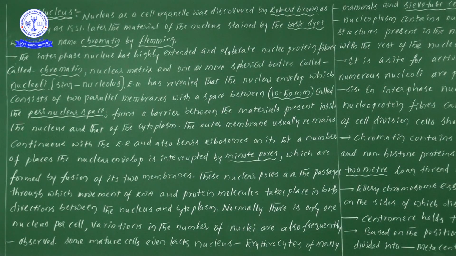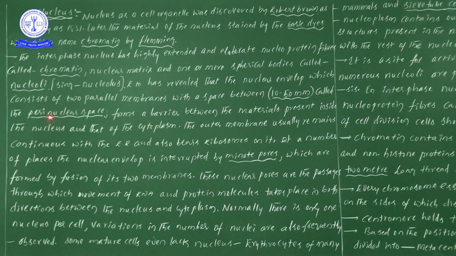Perinuclear space: suppose you take one particular nucleus, two membranes are there. Between the two membranes there is also a space, an empty space. That particular space, from our subject's point of view, we call the perinuclear space.